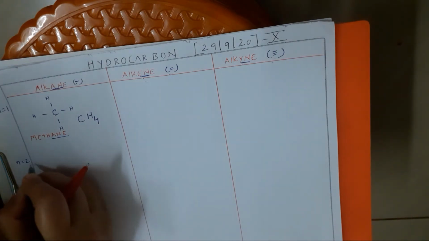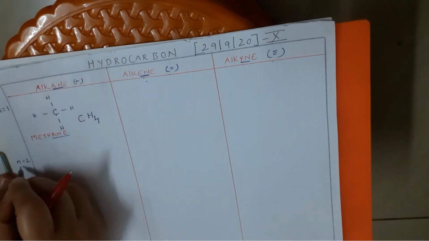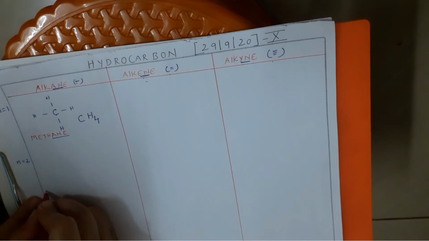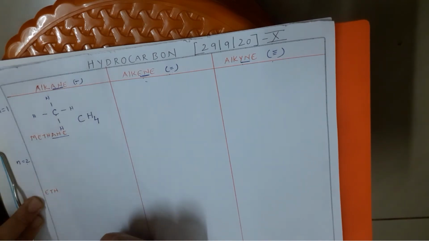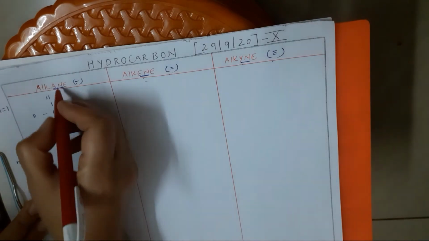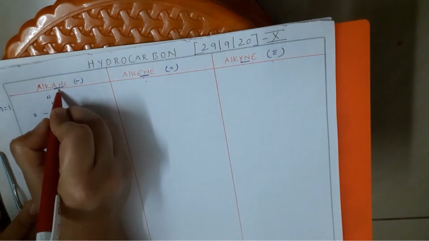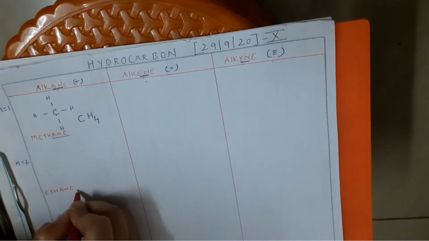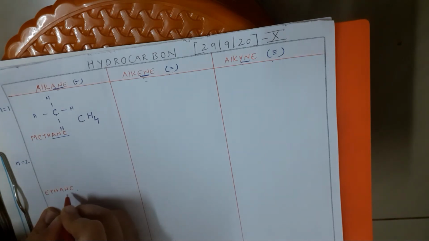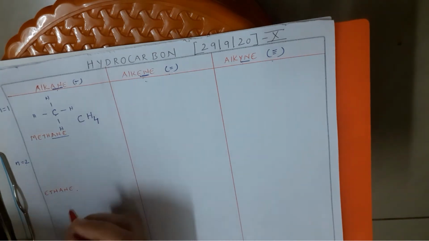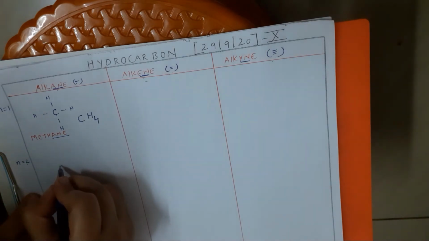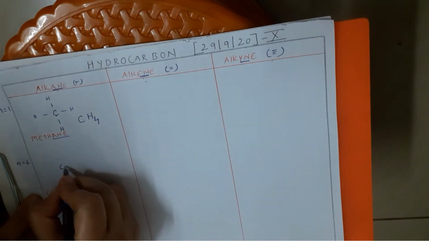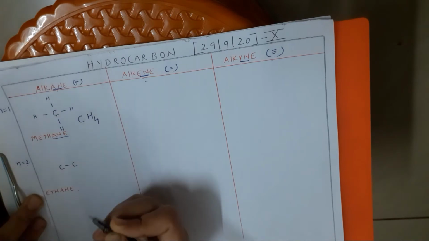So let me now start with n is equal to 2. Now the root word of a hydrocarbon with 2 carbons is eth. What, children? Eth. Since it's a saturated hydrocarbon, what would be my ending? Ane. So what is the name? It is called ethane. Ethane. Okay. Now let us see the structure. And how many carbons, children? 2. So as I told, first show the link between carbon and carbon. So C, a single bond, C. Okay.